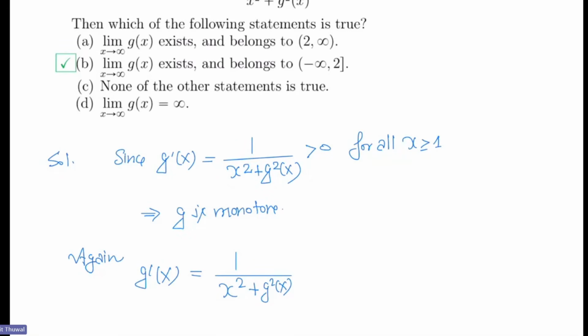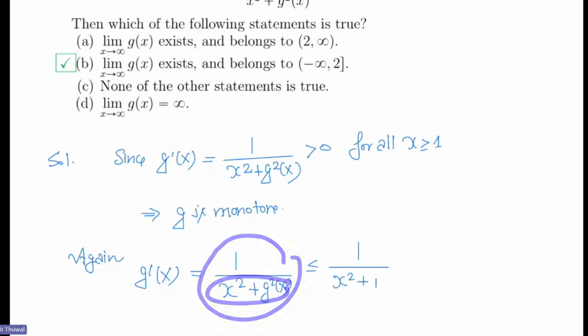So 1 is the infimum. So g will keep on increasing, and g(x) is greater than or equal to 1 always. So x squared plus g squared(x) is bigger, and if it is bigger, then g'(x) will be lesser.